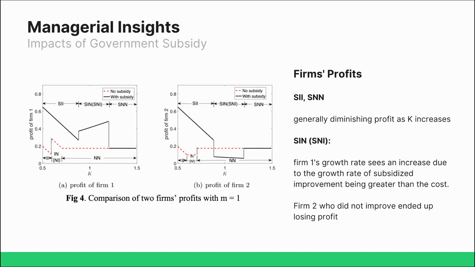Figure 4 says that firms' profit diminishes as K increases. However, when only one firm improves its technology, it regains significant profit at the expense of the other that did not improve. In this case, the government's intervention through subsidy has damaged one of the two firms.